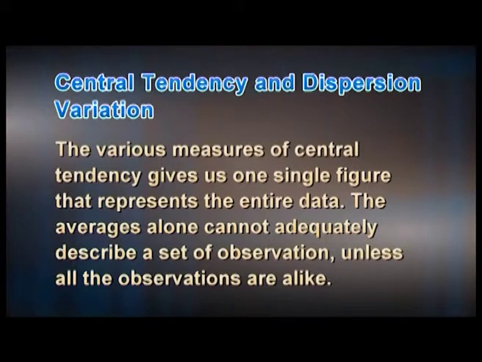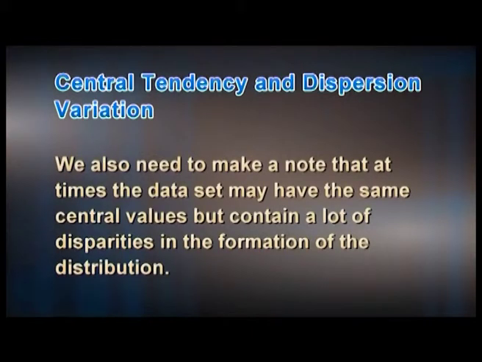The averages alone cannot adequately describe a set of observations unless all the observations are alike. We also need to make a note that at times the data set may have the same central values but contain a lot of disparities in the formation of the distribution. Let us take an example to understand the concept better.